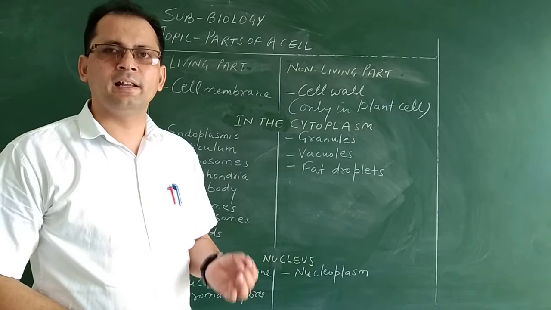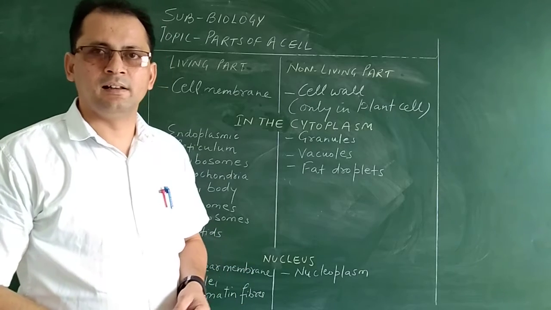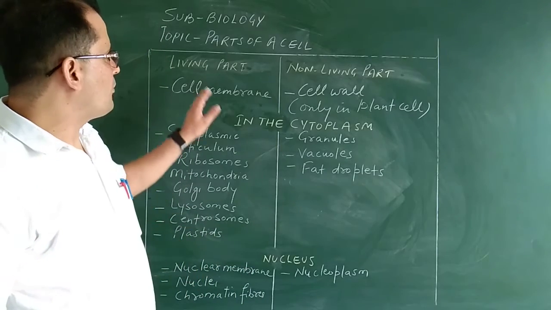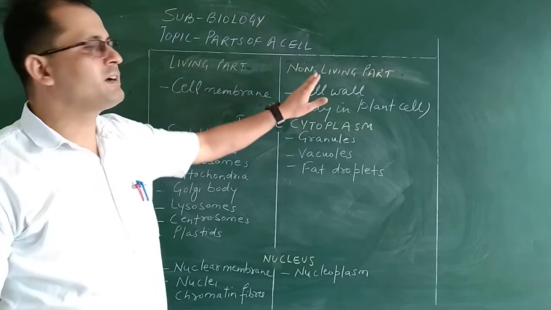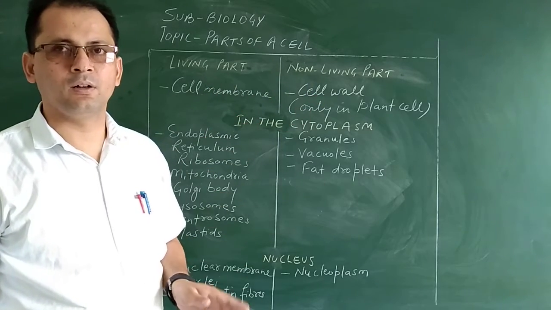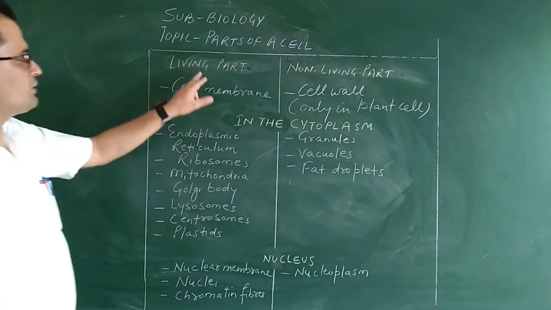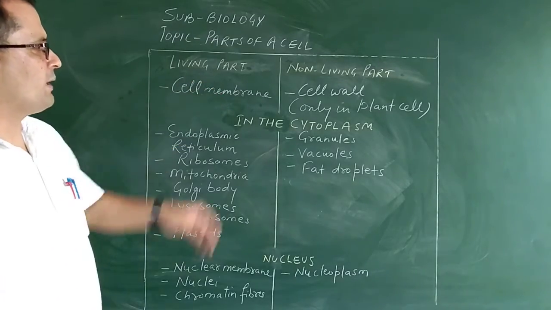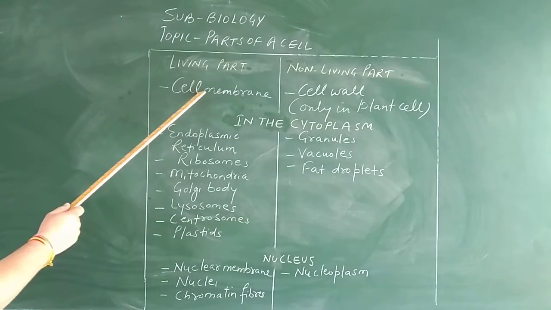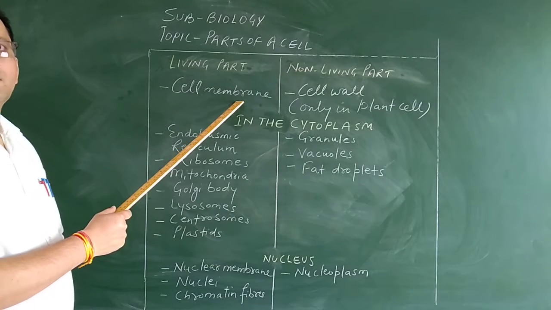The different organelles which are present in the cell. Okay. So some parts are living and some parts are non-living. Now when we talk about the first living part, the cell membrane. This is the cell membrane. It is the living part of the cell.